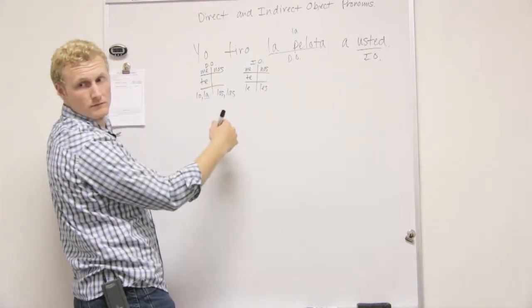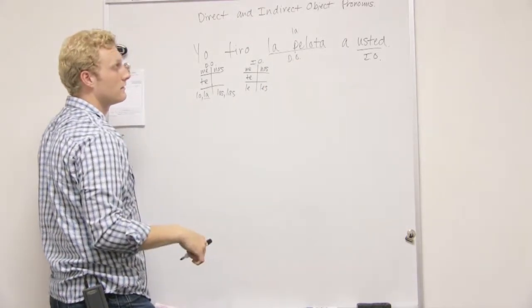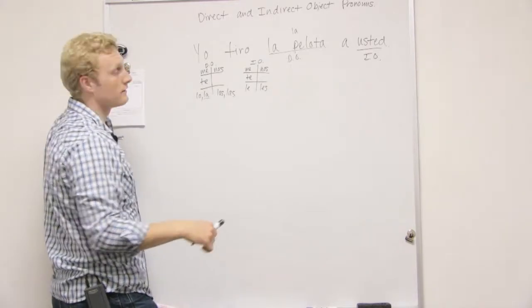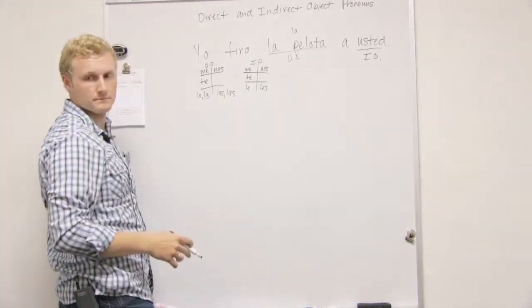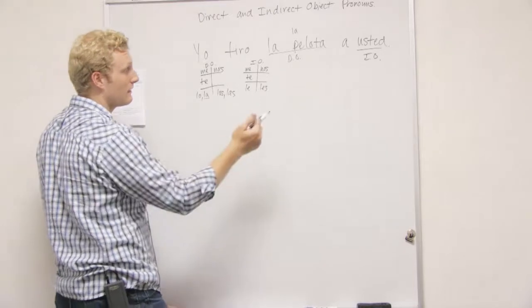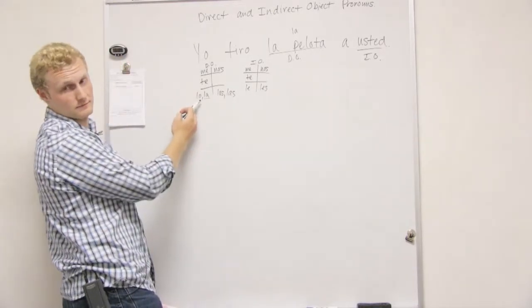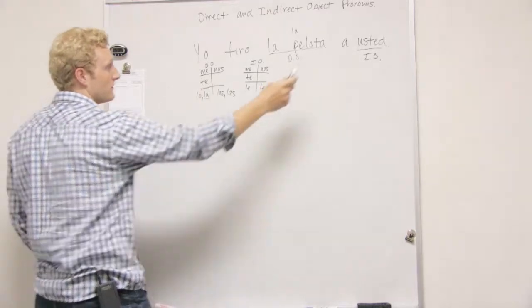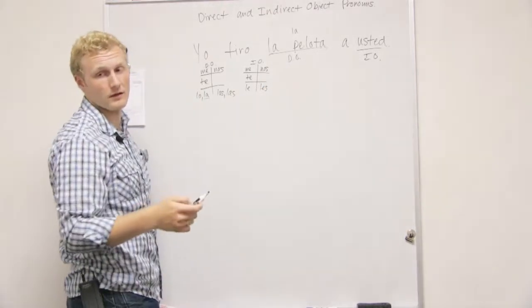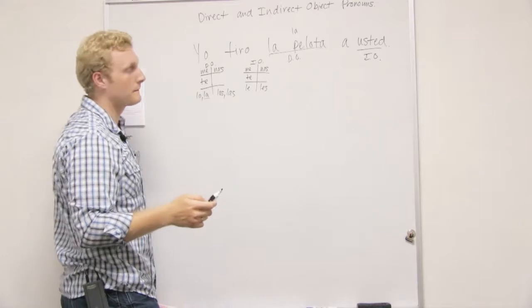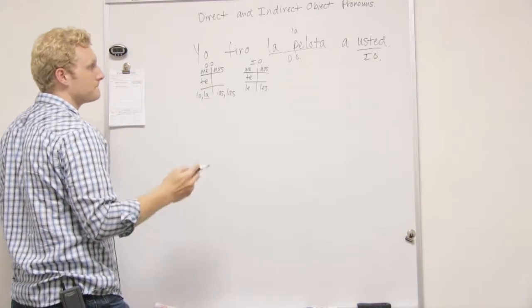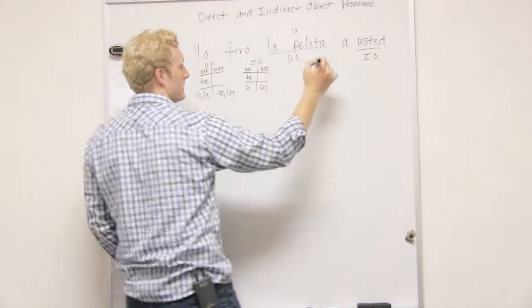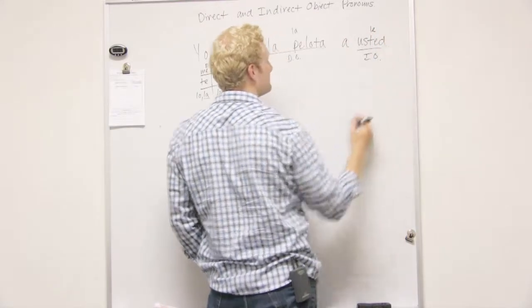If it was ella, would it be la? Or do you just keep it le? No, yeah, le. Unless ella was a direct object, then we could use la. In this case, the person is indirect. People are most likely going to be indirect objects. So we can replace usted with le.